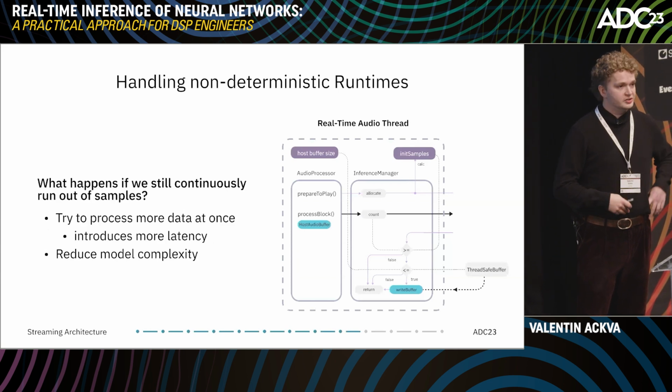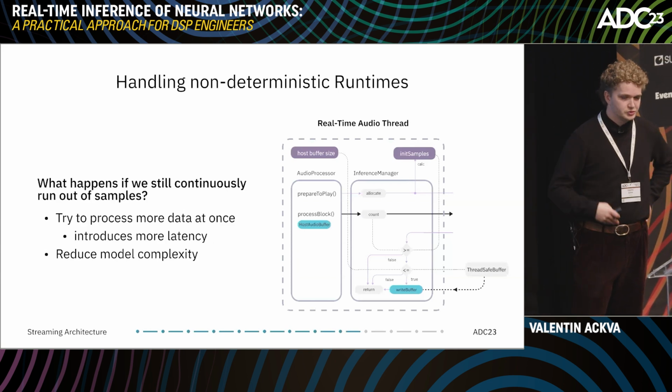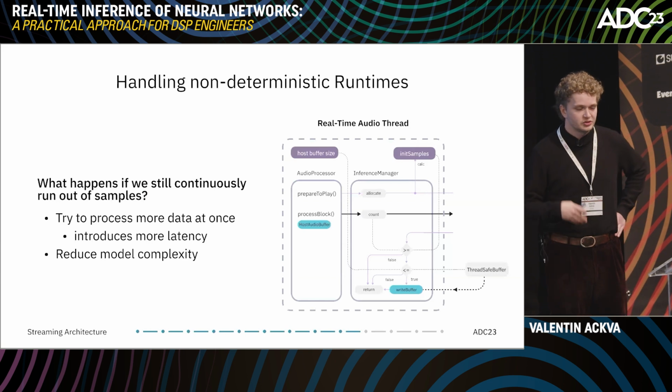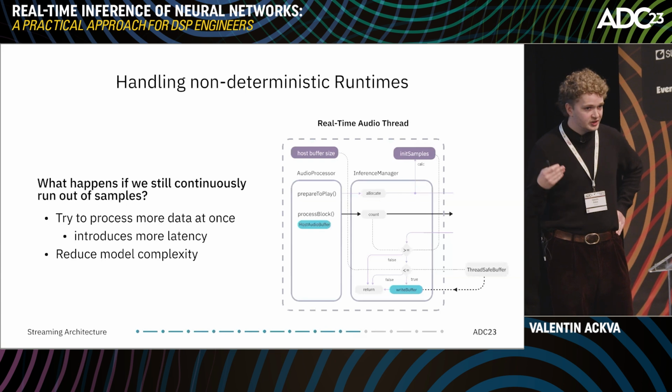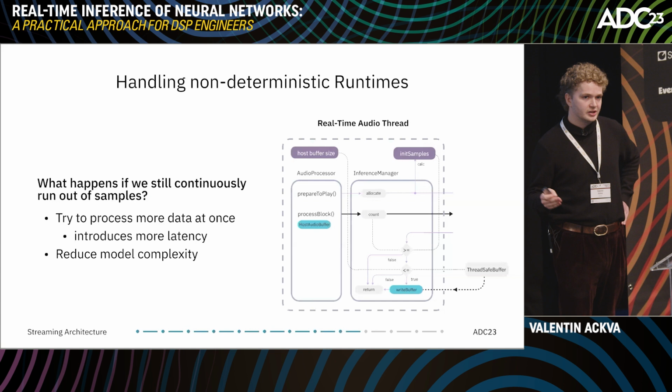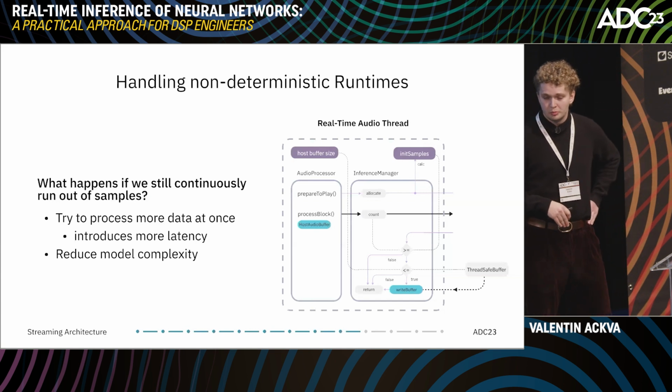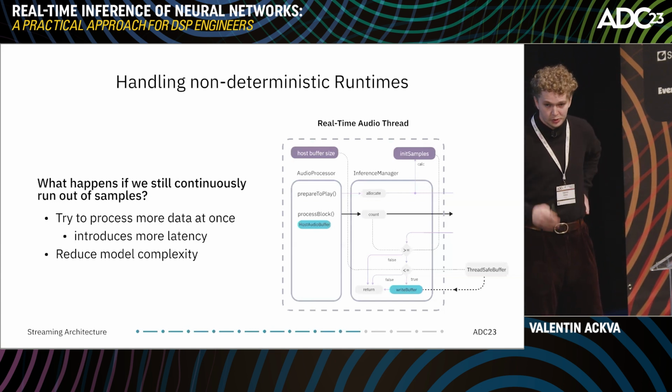Yeah, this all should ensure that we have a stable continuous audio flow, but what happens if we still run out of samples? Our introduced latency should compensate for that, but if we really still continuously run out of samples, this is an indicator that our neural model is probably too heavy to process in real time.